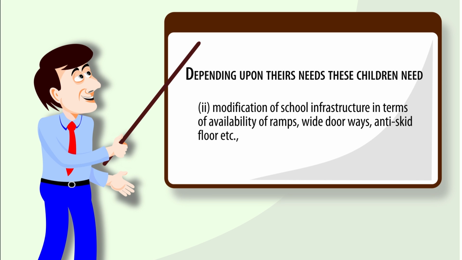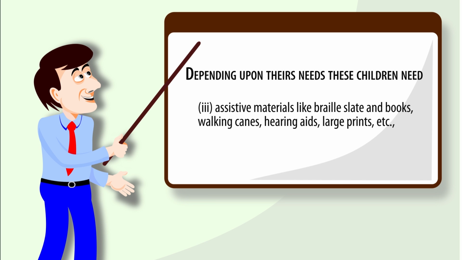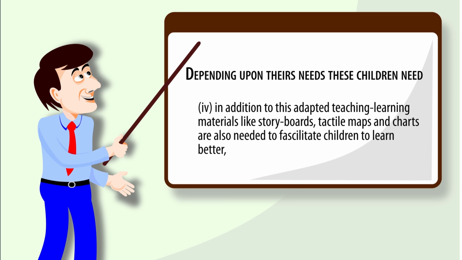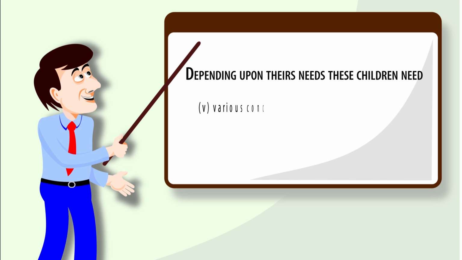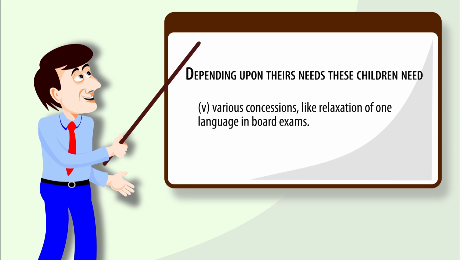Second, they need modification of school infrastructure in terms of availability of ramps, wide doorways, anti-skid floor, etc. Third, they need assistive materials like braille slate and books, walking canes, hearing aids, large prints, etc. Fourth, they need, in addition to this, adapted teaching learning materials like storyboards, tactile maps and charts, and these are also needed to facilitate such children to learn in a better way. Fifth, they need various concessions like relaxation of one language in board examinations.